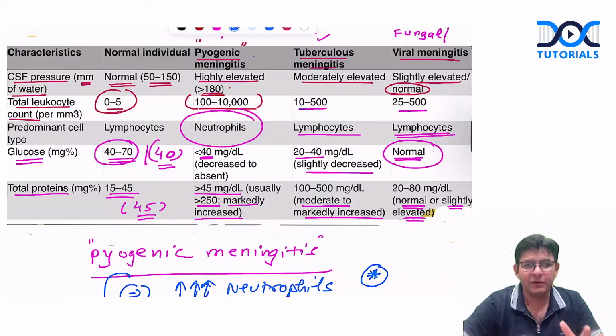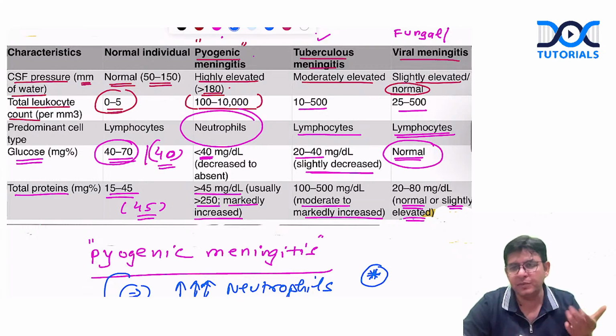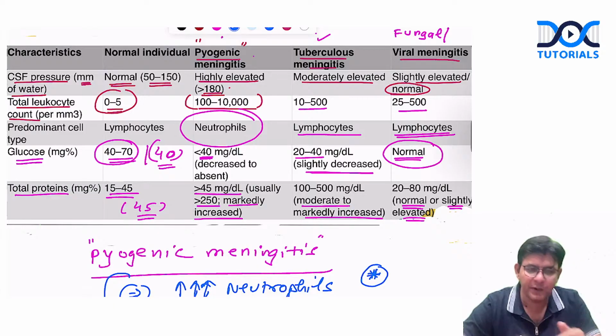Okay. And I've told you overall the most common causative agent is pneumococcus. In other age groups, I've told you, except the neonates, everywhere it is pneumo. So the other age group means neonates. In neonatal meningitis, it is GBS, Group B streptococcus, Streptococcus agalactiae.